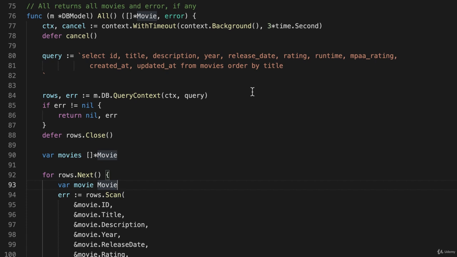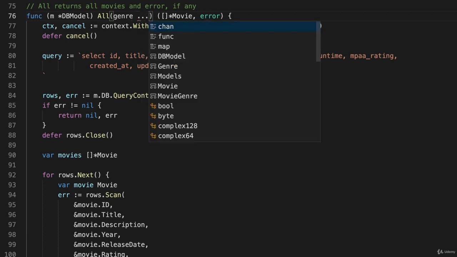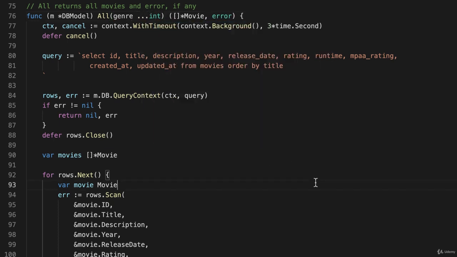Now I could, if I wanted to, and a purist might do this, create an entirely new function called all by genre, or I could take advantage of this function and just modify it a little bit. And I do it really easily. If I make the all function take one parameter, genre, and that parameter is actually variadic, int. So you can put 0 or n ints as arguments in this. So that means that all doesn't actually require that parameter, but it will take it if you supply it.